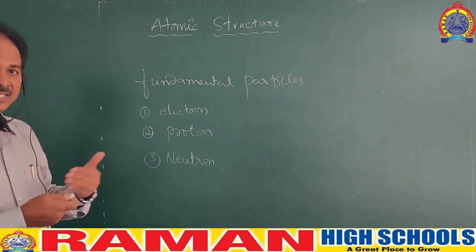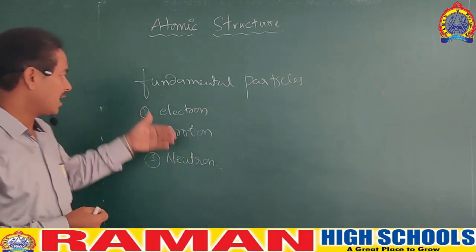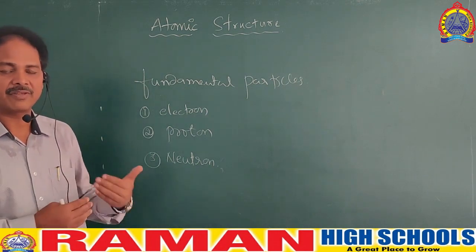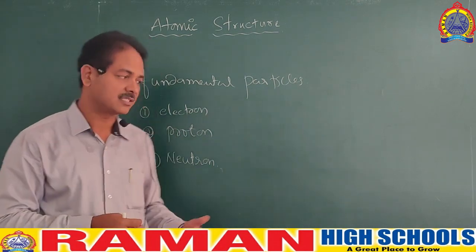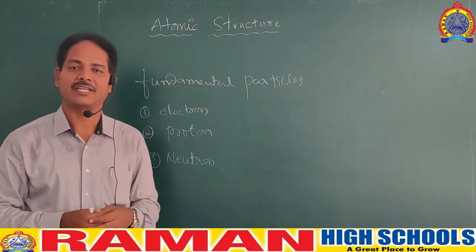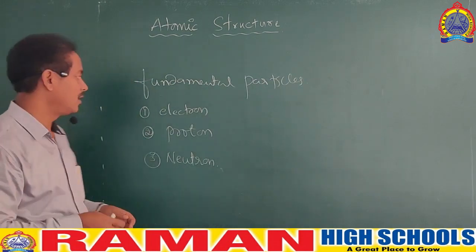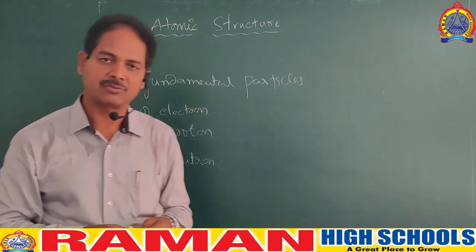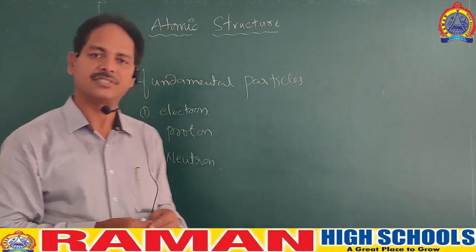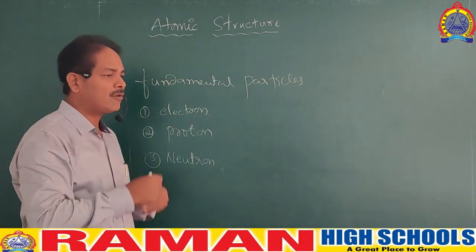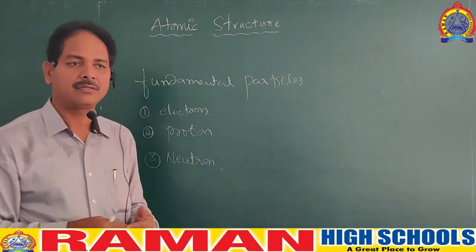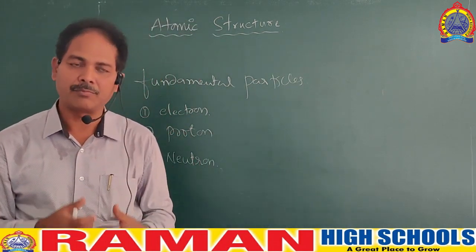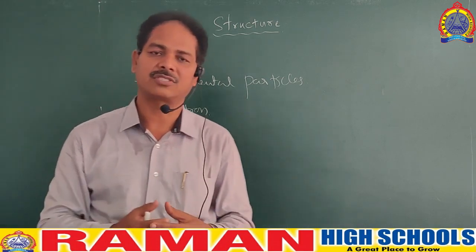There is a time gap in the discovery of these 3. Electrons and protons were discovered somewhere between 1900 and 1911, whereas the neutron was discovered in the year 1932. Electrons carry negative charge, protons carry positive charge, and neutrons carry zero charge. Now, not only electron, proton, and neutron, we have so many particles like mesons, pions, muons, positrons, neutrinos, and so on.